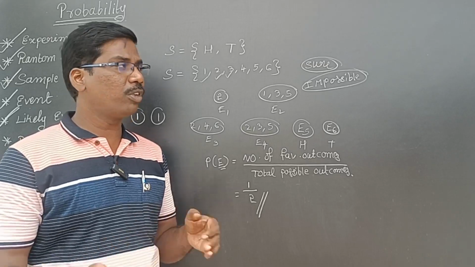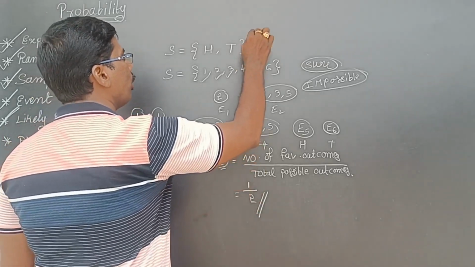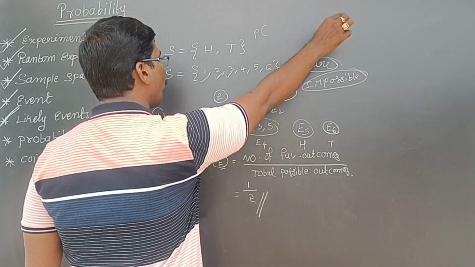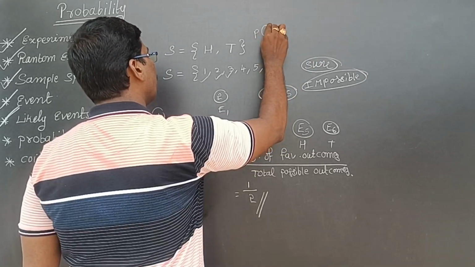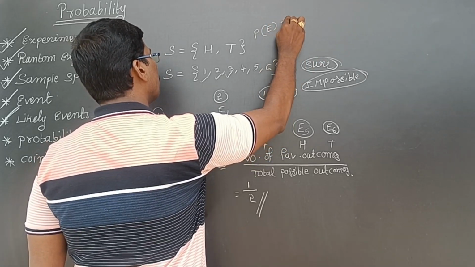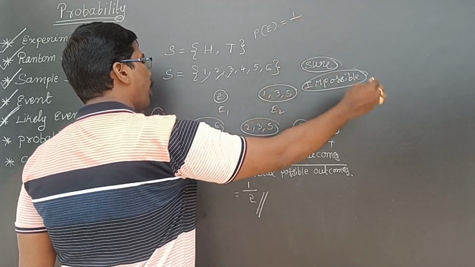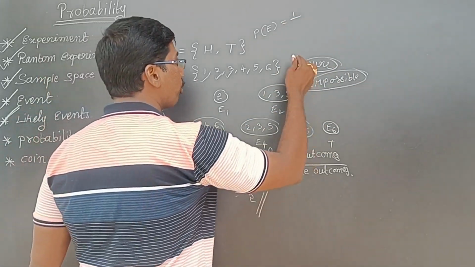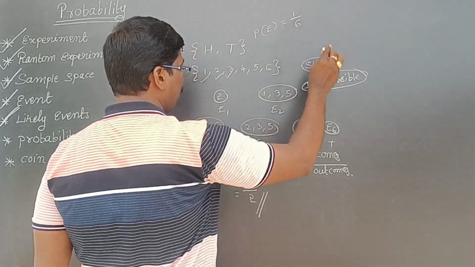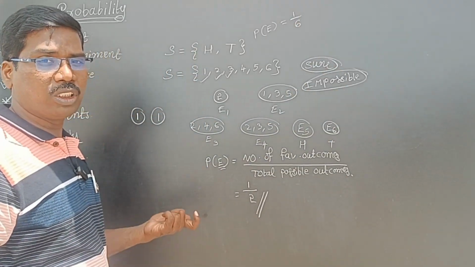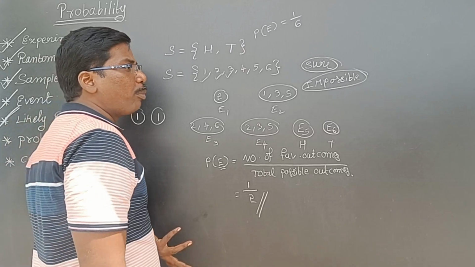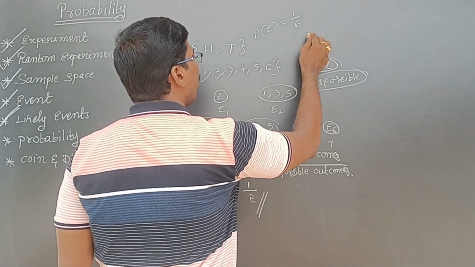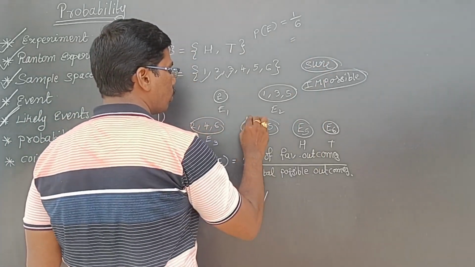For example, coming to dice. The probability of getting a 5. Favorable is only 1, and total possible is 6, so 1 by 6 is the answer. Getting a prime number: the prime numbers are 2, 3, 5.